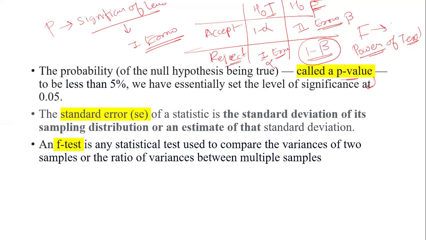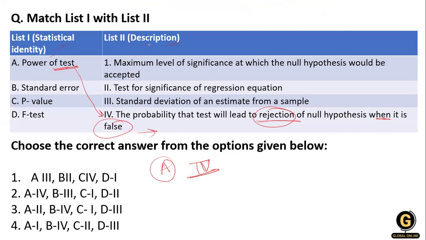So the p value is related to the significance level. P value means the maximum level of significance at which the null hypothesis would be accepted. That means we have a maximum level of significance to prove that the null hypothesis is true.